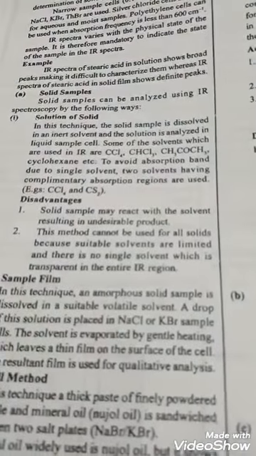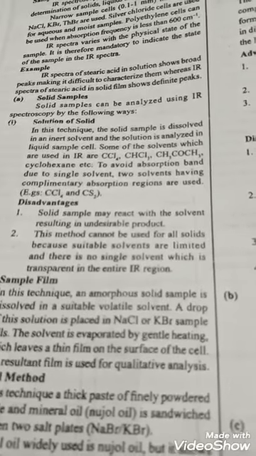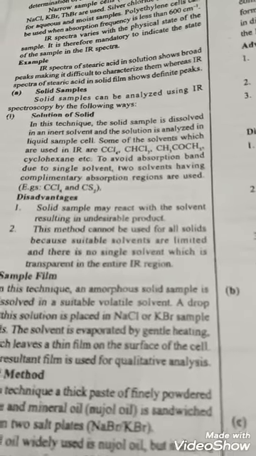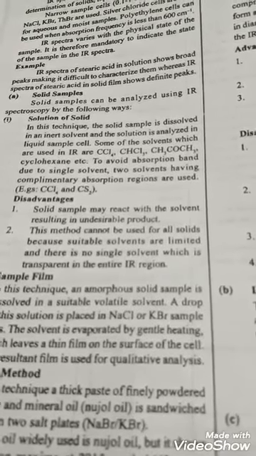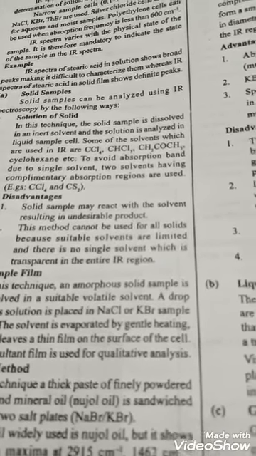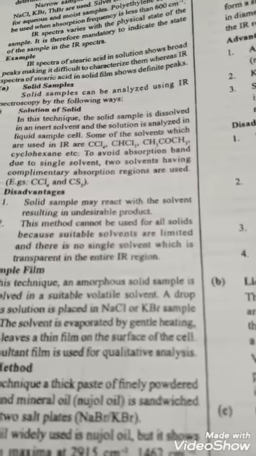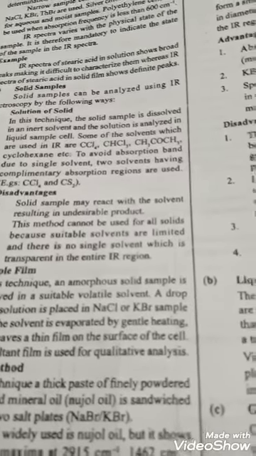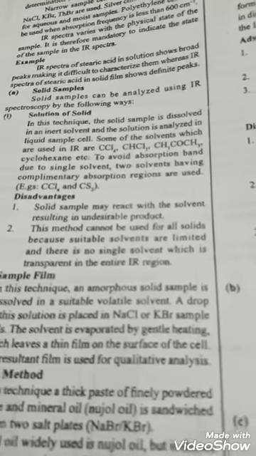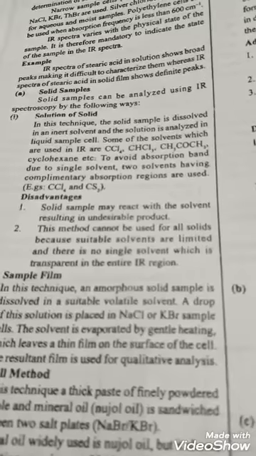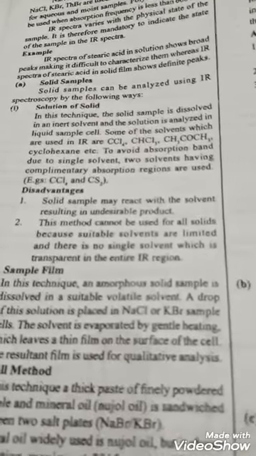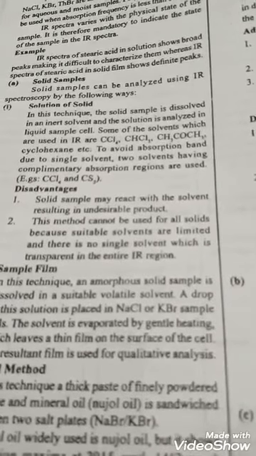Solid samples can be analyzed using IR spectroscopy in the following ways. First one, solution of solid. In this technique, the solid sample is dissolved in an inert solvent, and the solution is analyzed in a liquid sample cell.